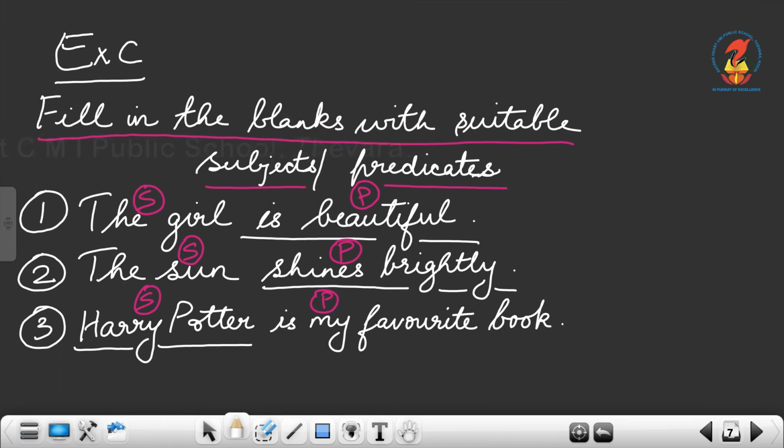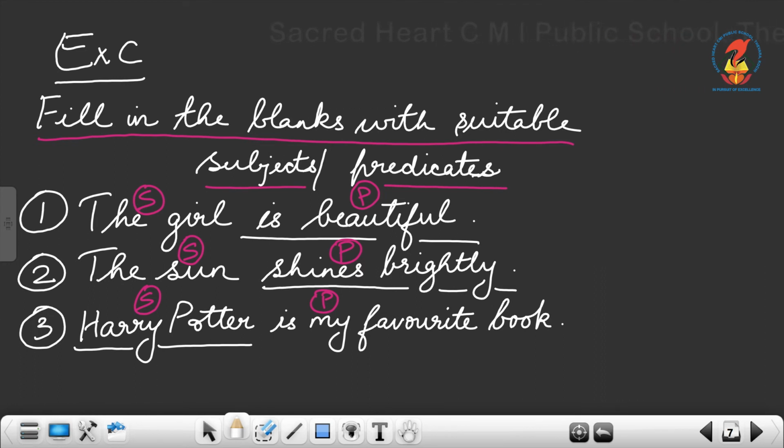Now the second one. The sun, I wrote, shines brightly. The sun and a dash is given there. You can write shines brightly. The sun is the subject. The sentence is about the sun, and so sun becomes the subject. Shines brightly is the predicate over here. Okay, now let's go on to the next one.